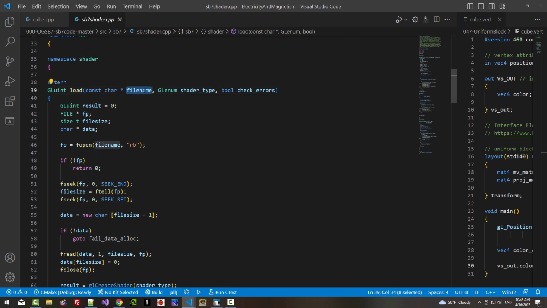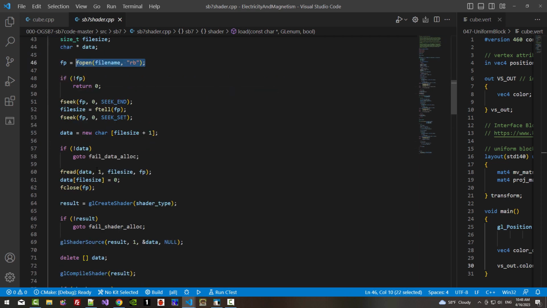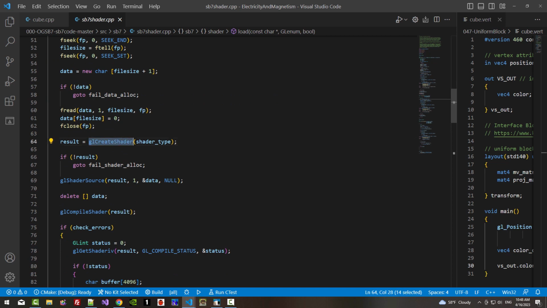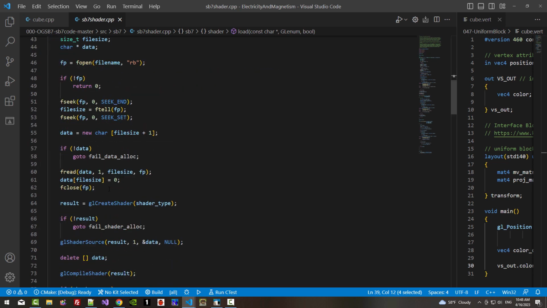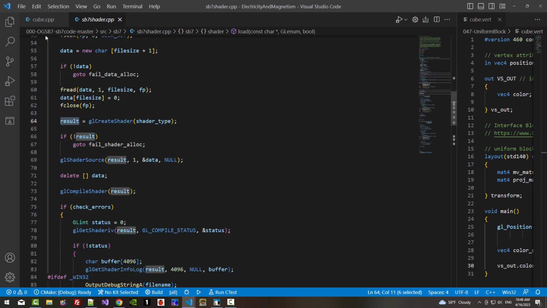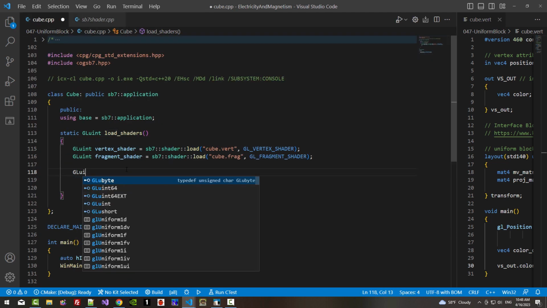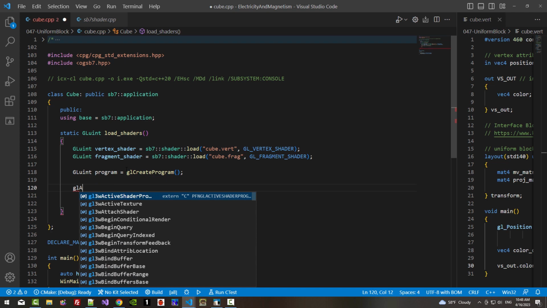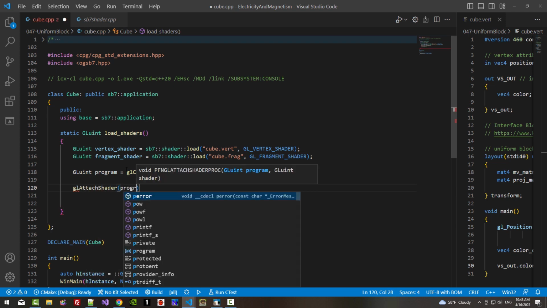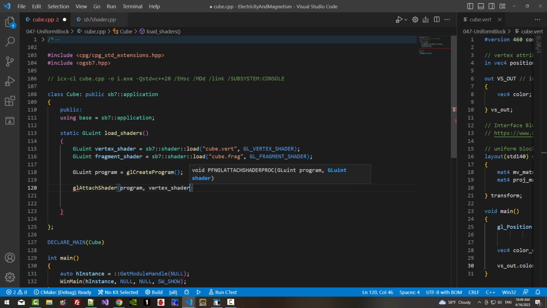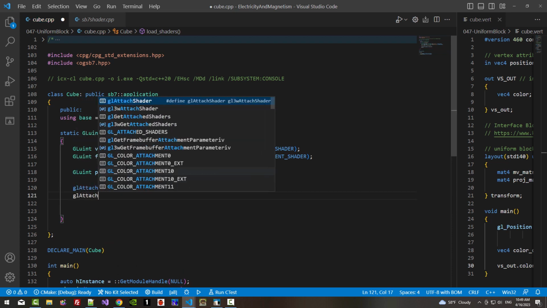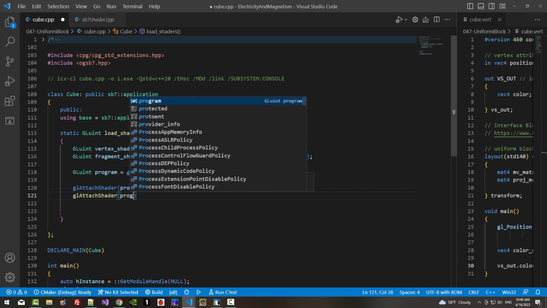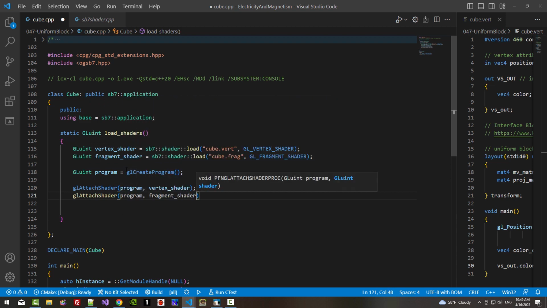In this file, file name is loaded. Then it creates shader and compiles the shader. This function load returns compiled shader. Now GLuint program, glCreateProgram, semicolon, glAttachShader program vertex shader, glAttachShader program fragment shader.